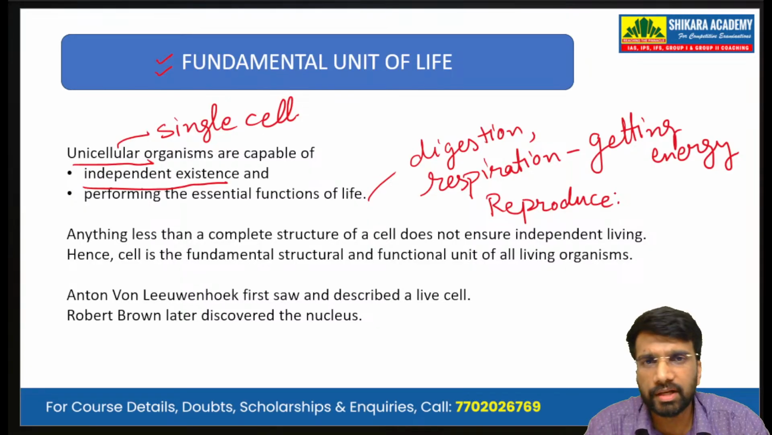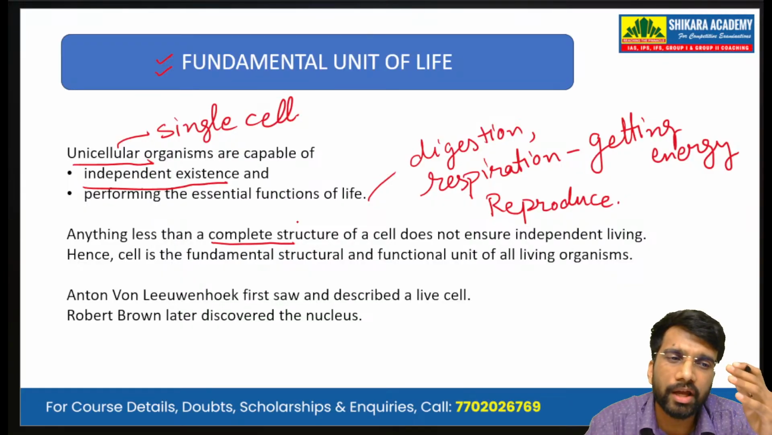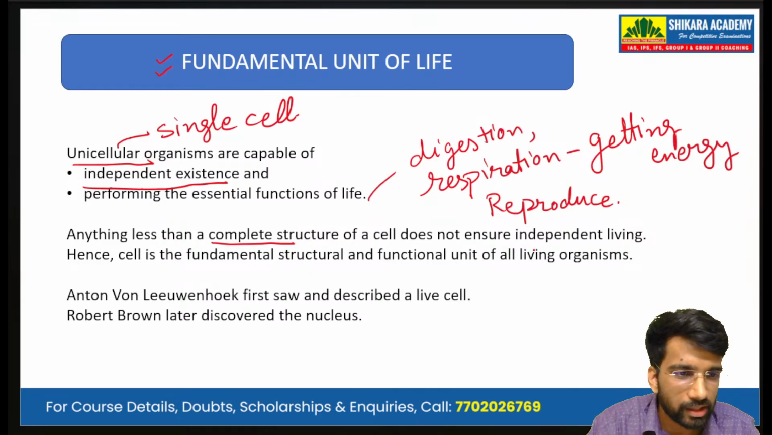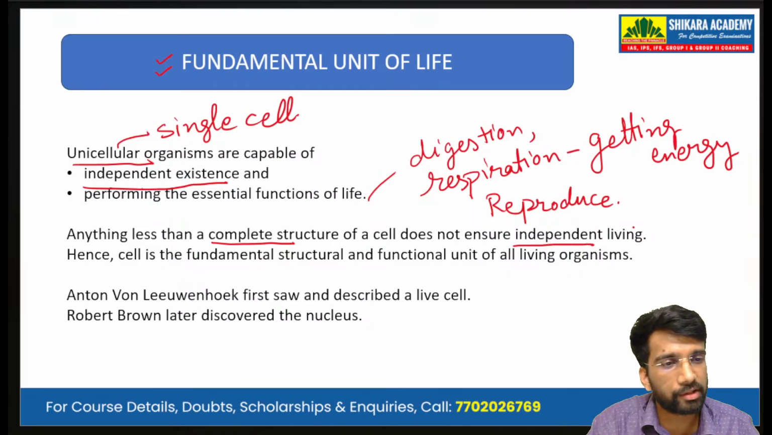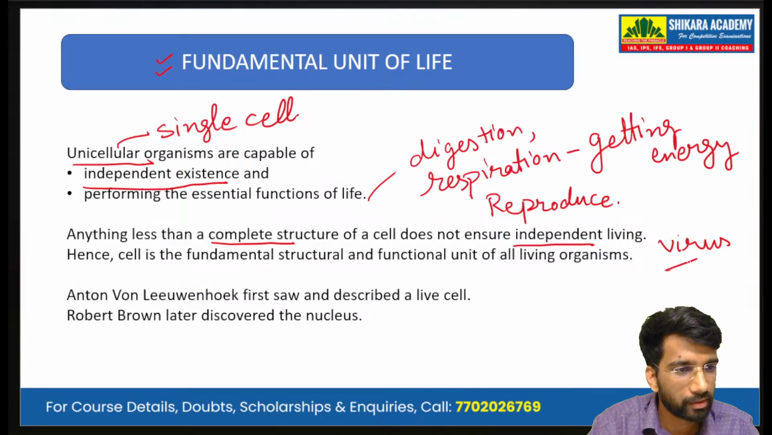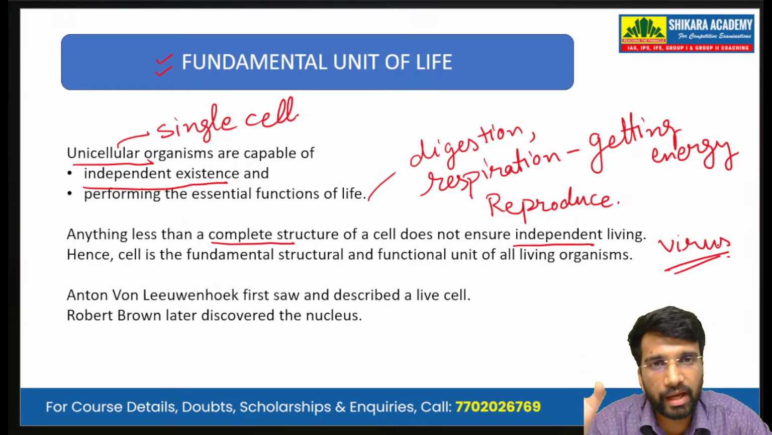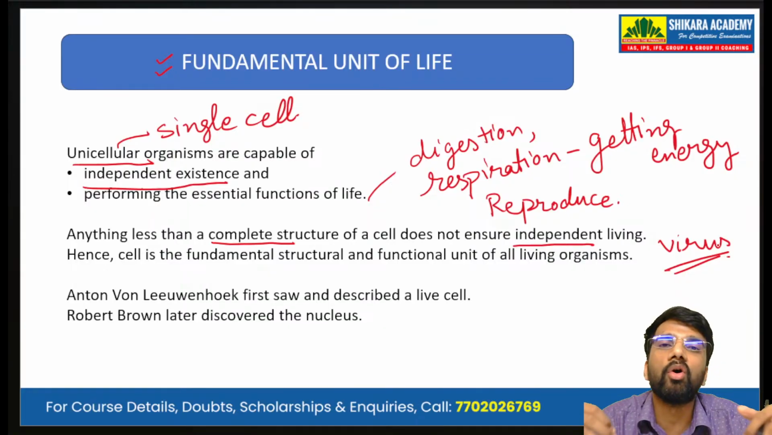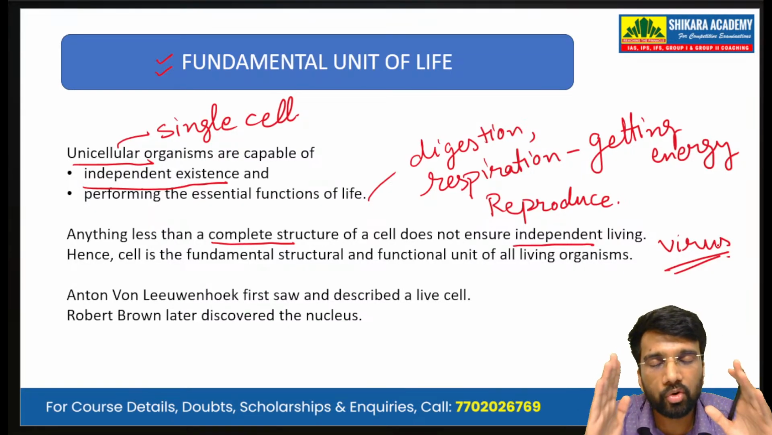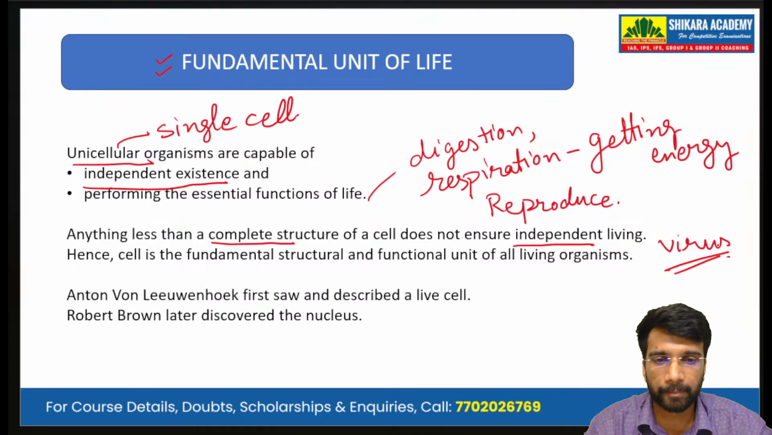Now anything less than a complete structure of a cell does not ensure independent living. See, independent living is the key term here. We can take the example of a virus. A virus is such an entity which we cannot classify as living or dead, because a virus requires its host in order to live or to reproduce. That is why we do not say that it is capable of independent existence or independent living.